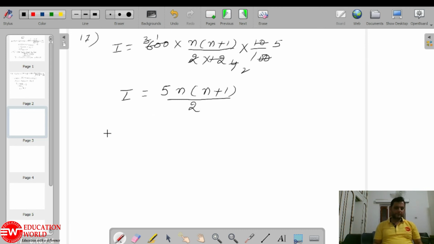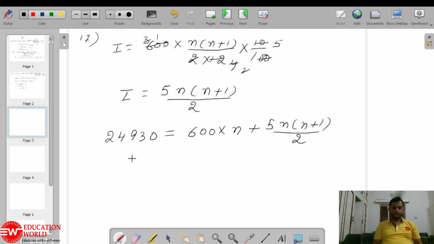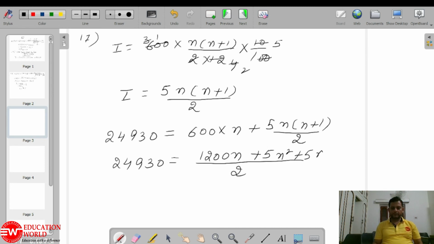Now maturity value is given, 24,930, which equals P into time plus interest. Interest is 5n(n+1) divided by 2. Taking LCM 2, it will be 24930 times 2 equals 1200n plus 5n square plus 5n.